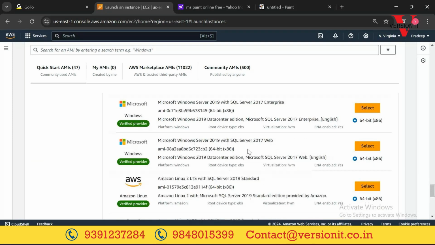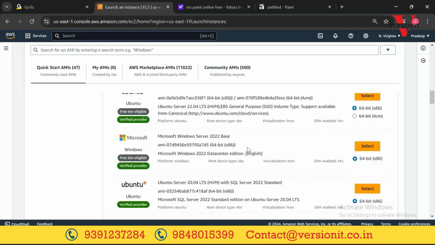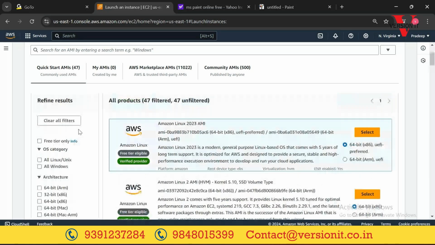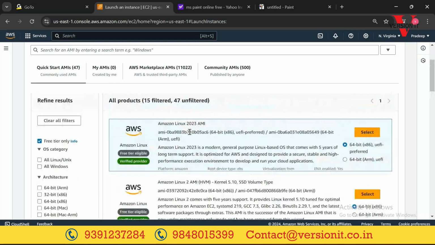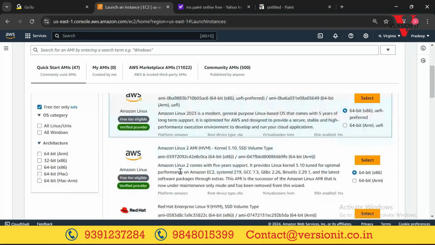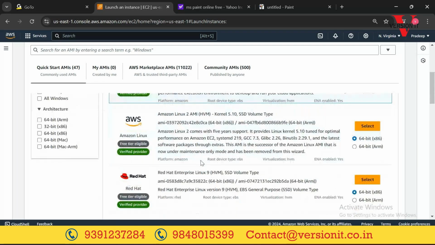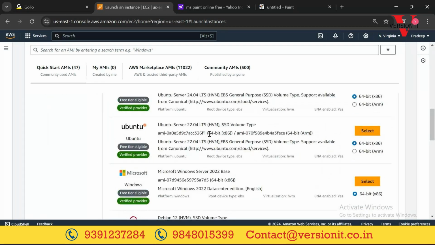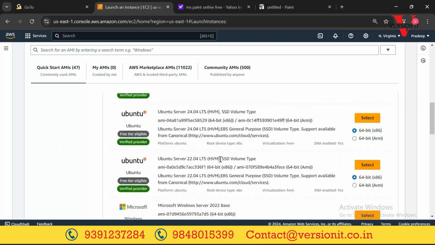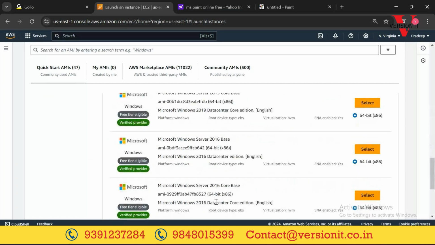Now I want to just quickly see what are all the operating systems which are available under free tier. I'll just select free tier. Okay, now upgrade filter. Now we can see Amazon Linux 2023 AMI, Amazon Linux 2, Red Hat, Ubuntu 22.04 and Ubuntu 24.04, which is the latest version. Okay, so if you want to select, you can go ahead and select any one of these operating systems.